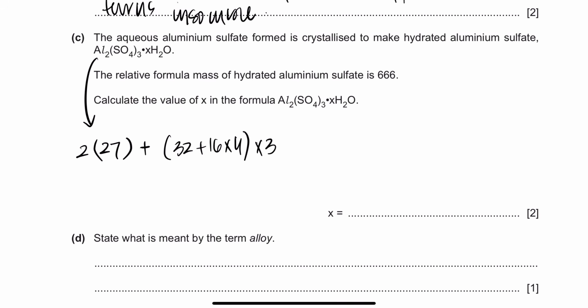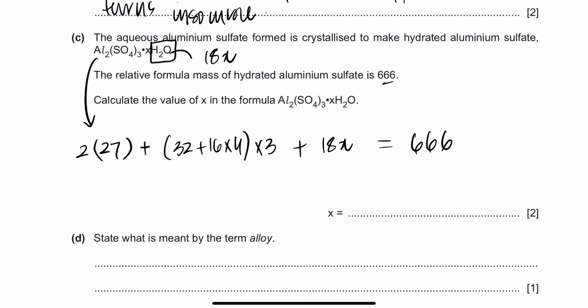And then the way you calculate this X is by multiplying with H2O, right? So we consider H2O as one single element. H2O total is 18, and 18 times X is 18X. So plus 18X, because we have to find the number of moles of water molecules, right? And all of this will weigh 666. That's simple mathematics, simple equation making. So if you calculate this, what is it going to give you? Can you guys do that?